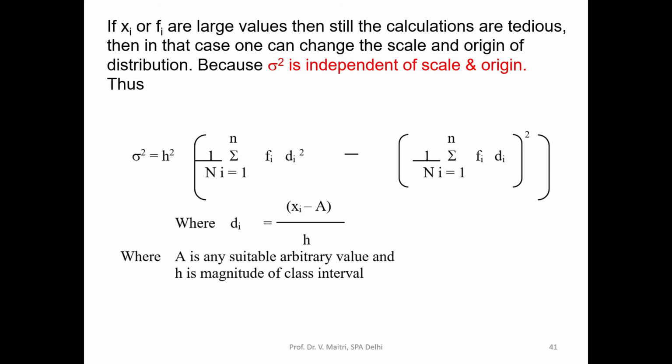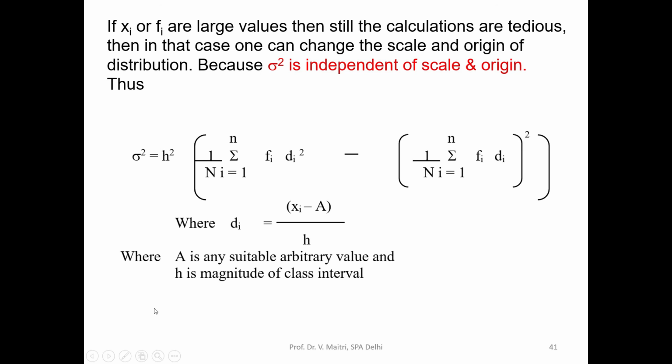So if xi or fi are large values, then still the calculations are very tedious. In that case, we can change the scale and origin of the distribution, because variance is independent of scale and origin. How can we change it? From the middle value xi, we subtract any suitable arbitrary value a and divide by the magnitude h of the class interval.